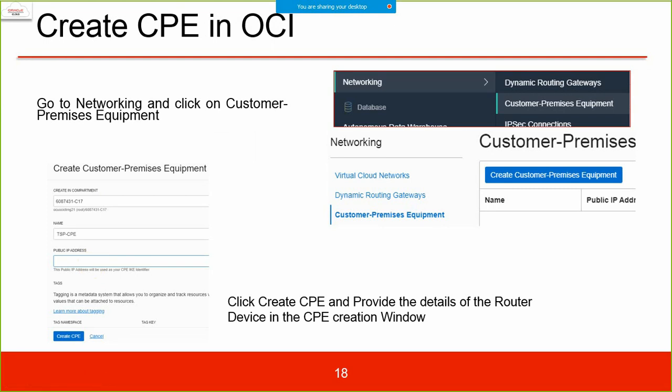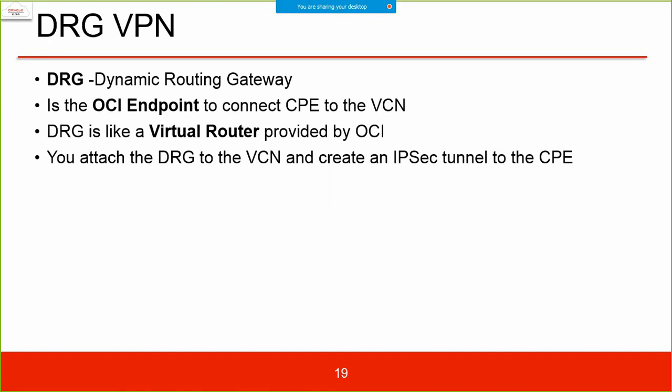Click create CPE and provide the details of the router device in the CPE creation window. If you don't have the IP address, you will not be able to proceed. So therefore it requires some previous details, prerequisites. DRG, dynamic routing gateway, is the OCI endpoint to connect the CPE to the VCN. DRG is like a virtual router provided by OCI. You attach the DRG to the VCN and create an IPSec tunnel to the CPE.